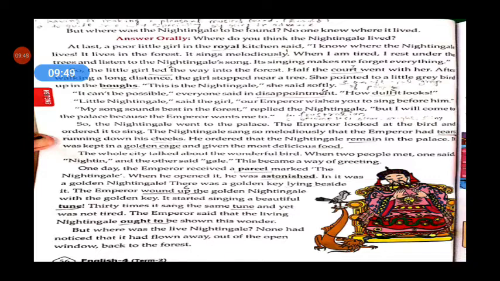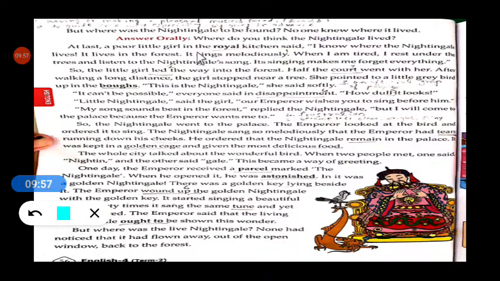Okay, so at last a poor little girl in the royal kitchen said, "I know where the nightingale lives. It lives in the forest." See, at last, when they were thinking about where that nightingale lived, there was a poor little girl in that royal kitchen.